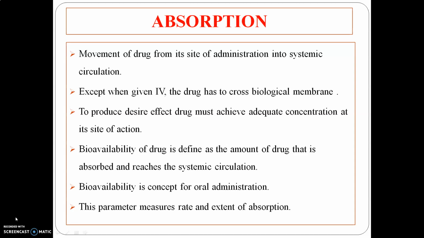To produce the desired effect, the drug must achieve adequate concentration at its site of action, and this is done by absorption only. There is one term called bioavailability. Bioavailability is defined as the amount of drug that is absorbed and reaches the systemic circulation. It means whatever drug is absorbed into your body and reaches your systemic circulation after crossing all the different transporters present in your body. Bioavailability is a concept only for oral administration. It is not for IV administration.